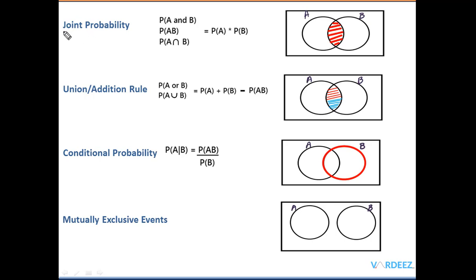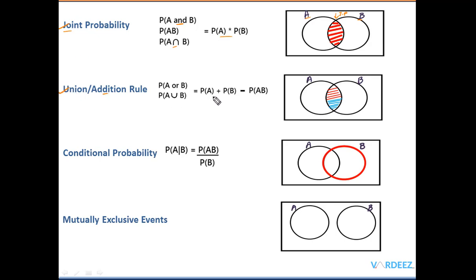The first thing is the joint probability, which is on the Venn diagram. You can see this is the joint probability where both the events A and B intersect each other. So simply we are multiplying both these events. That's what we see here. Also it is known as the multiplication rule. So probability of A and B, probability of A intersection B, is the multiplication of both the probabilities. Simple, right?